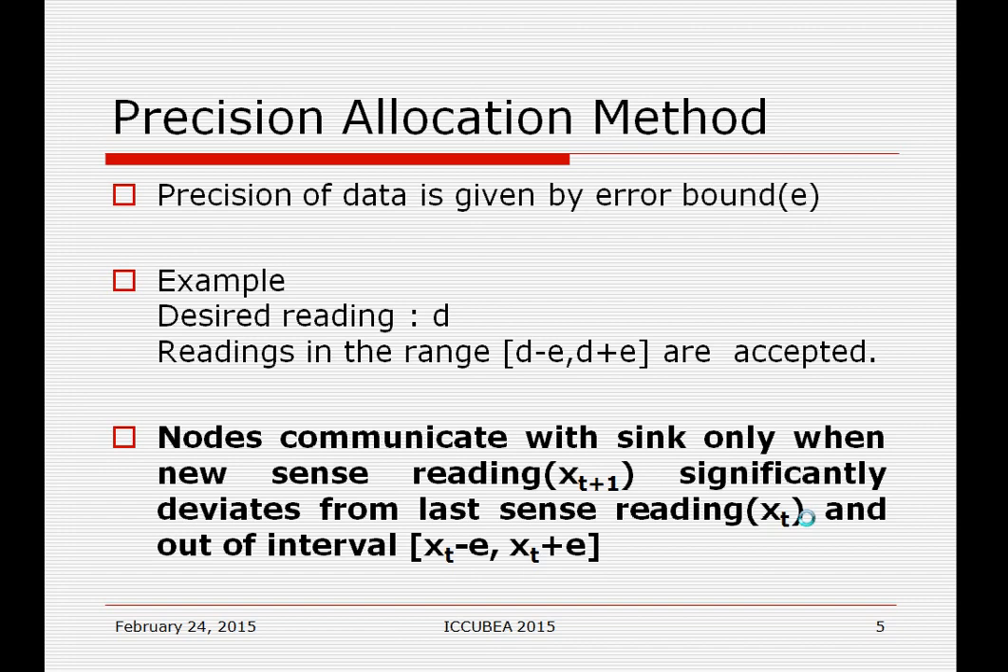For example, say the reading is D. The readings in the range D minus E to D plus E are the precise or accepted readings. Outside this interval we get less precise readings, meaning the quality of data is not good. This is the main fundamental line for the work. Nodes communicate with the sink only when the new sense reading is out of the interval. Otherwise, the node will not send data to the base station. So only data which fluctuates much from the previous sense reading will be sent to the base station.